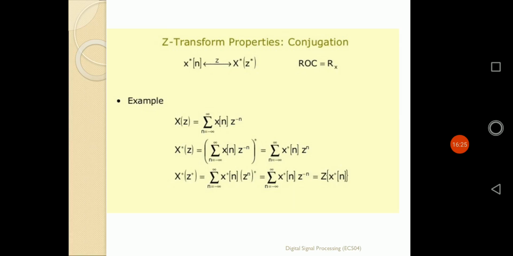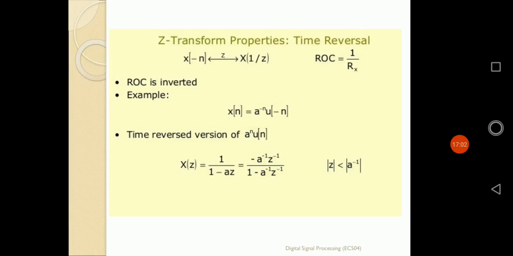That means on the right hand side, if I apply the z transformation of x conjugate n, the left hand side will be simply defined as the conjugation of the z transformation, that is X conjugate of the conjugation of z. That means not only is the conjugate of n applied, and z applied, but it will also be conjugated for that z transformation. So in both ways it will be conjugate. So the conjugation property tells us how the conjugation varies from a time domain sequence to its frequency domain analysis, that is for the z transformation.